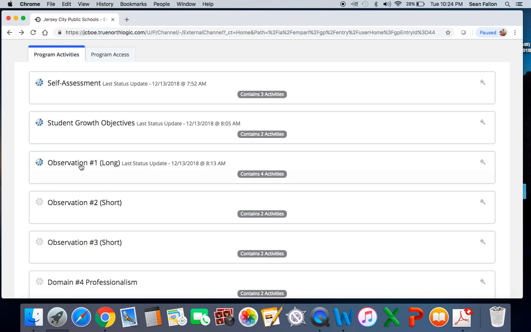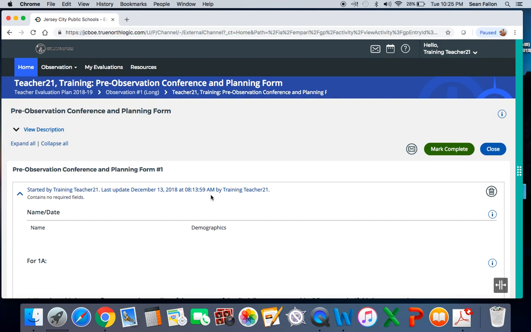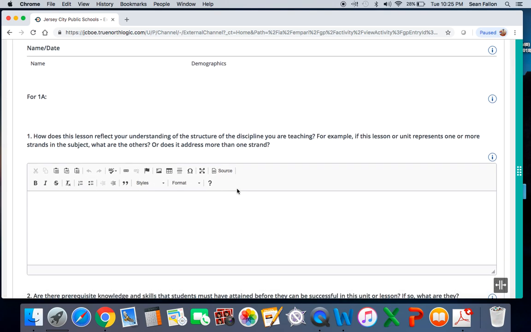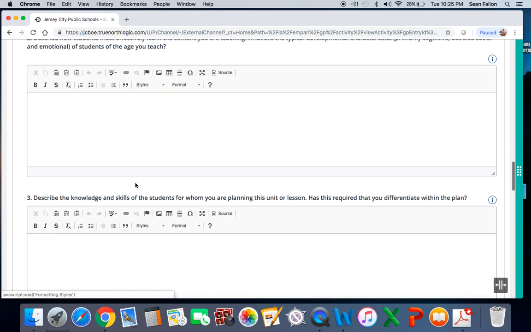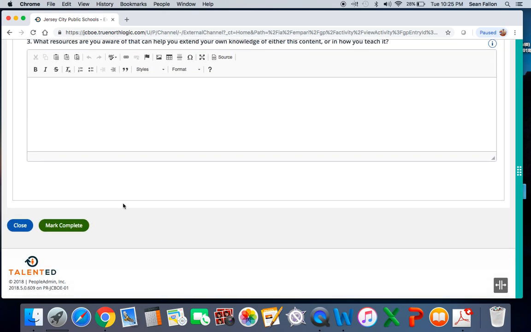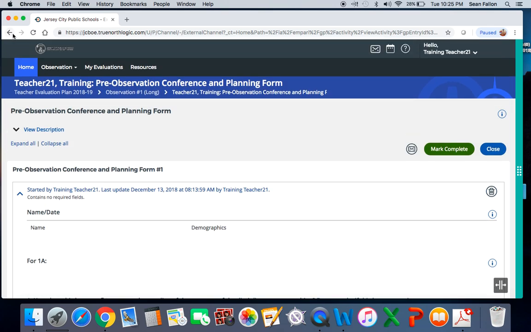So if we look at the first observation, here's our pre-conference form. We're going to click on pre-conference, and you are going to answer the questions as we scroll down, in a very similar way to what you were doing on My Learning Plan. Here's the question. Here's your area to type it in. It's the same way all the way down. When you're done, you're going to mark it complete, and your administrator will be allowed to view it.